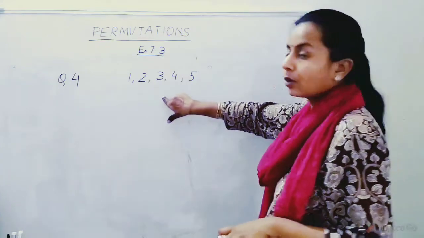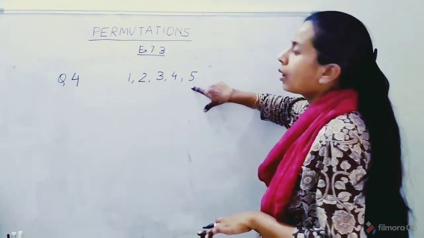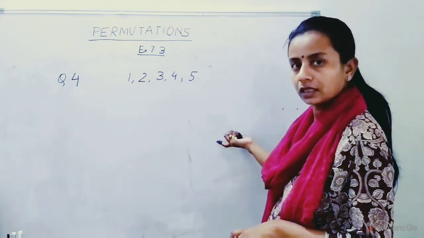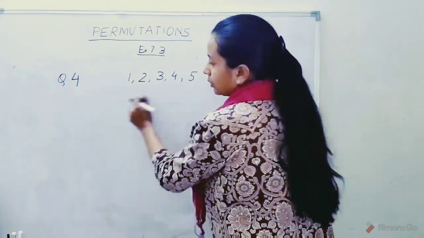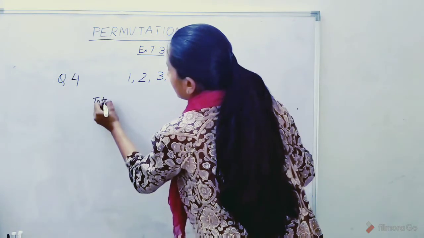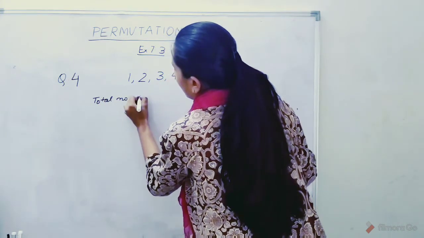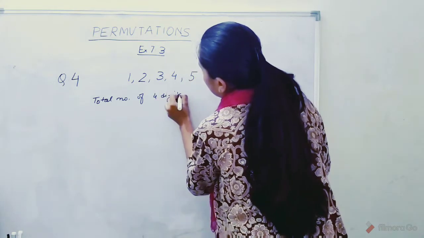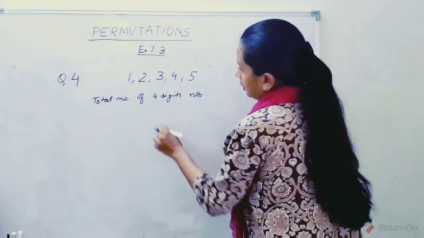Next question is how many 4-digit numbers can be formed using these digits and how many of them will be even. So first finding out the total number of 4-digit numbers, right?